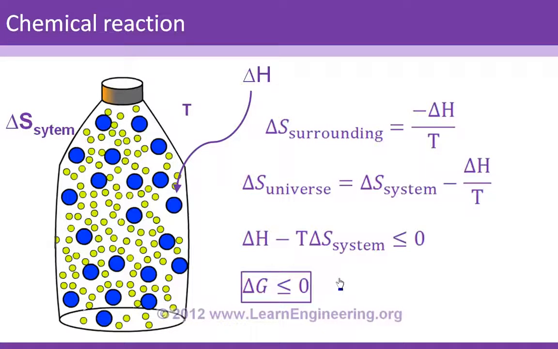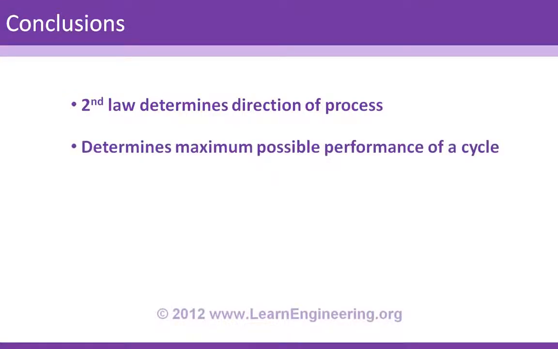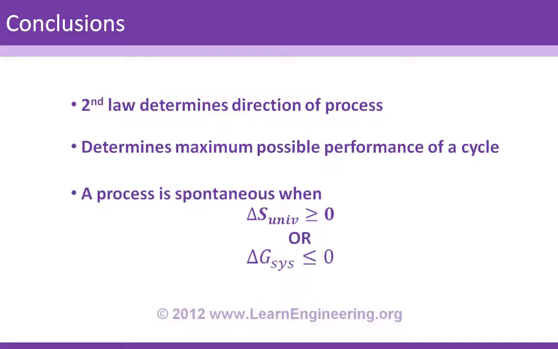This is the advantage of using Gibbs free energy. Unlike the increase of entropy principle, here you need not worry about what is happening at the surroundings. You can concentrate your study only on the system, and you can predict whether a process will be spontaneous or not. So this is all about the second law of thermodynamics. As a conclusion, the second law determines the direction of the process. It determines the maximum possible performance of a cycle. And a process is spontaneous when the entropy change of the universe is greater than 0, or the Gibbs free energy change of the system is less than 0. Both are in fact the same.